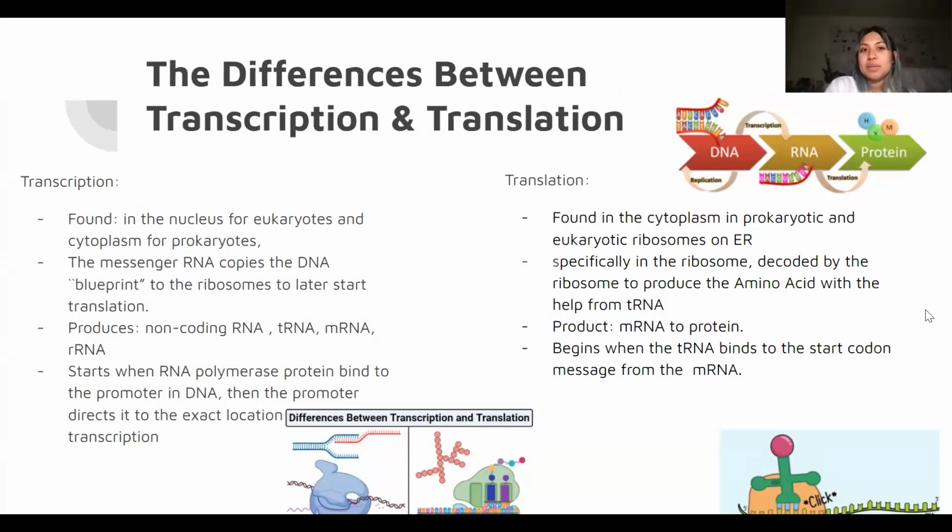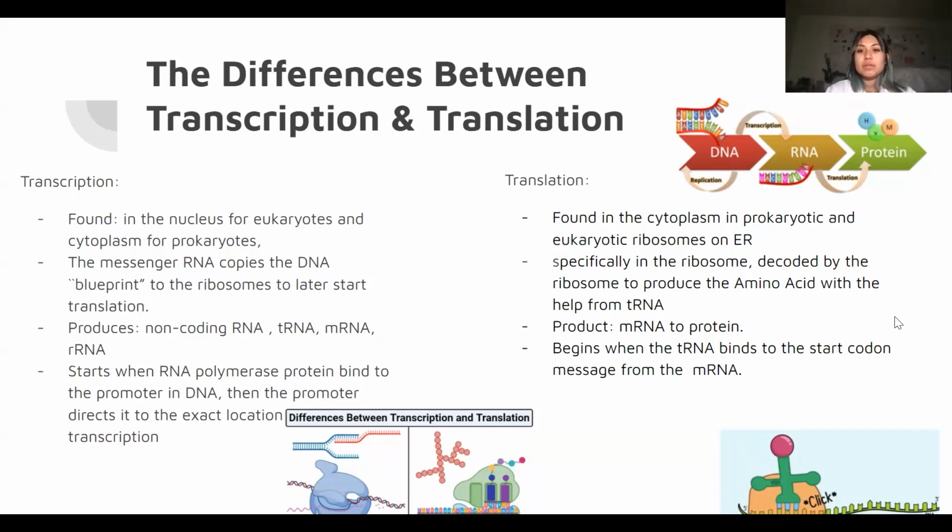Hi, my name is Jalen, and I'm mainly going to be talking about the differences between transcription and translation. To begin with, transcription is found in the nucleus of eukaryotic cells and in the cytoplasm of prokaryotic cells. The process is the messenger RNA copies the DNA as a blueprint to the ribosomes to later start translation. This produces non-coding RNA, such as tRNA, mRNA, rRNA. This starts when the RNA polymerase protein binds to the promoter in DNA. Then the promoter directs it to the exact location to start transcription.